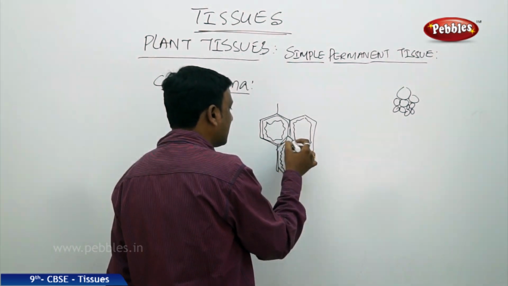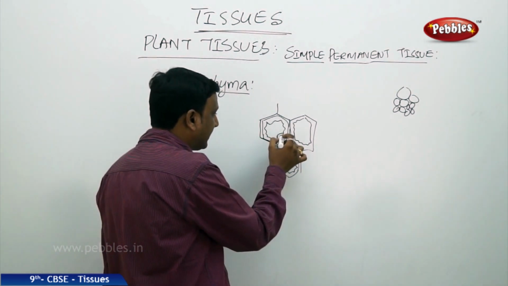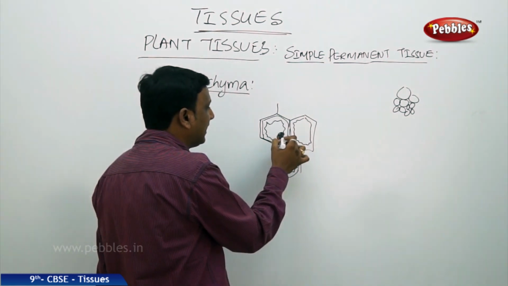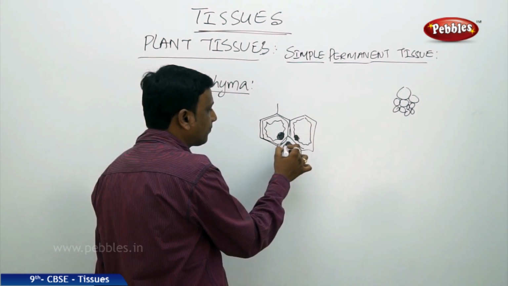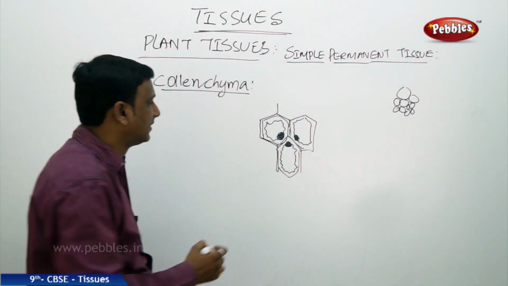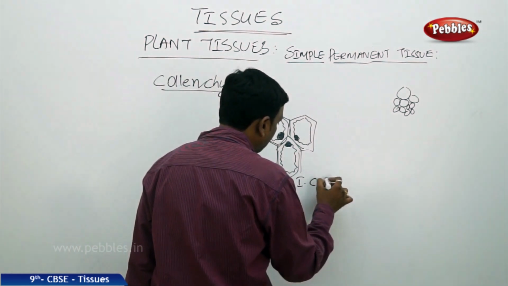That means at some places they are very thick, and at some places very thin. And moreover, you find that at the corners they are highly thickened. And the intercellular spaces are very few.